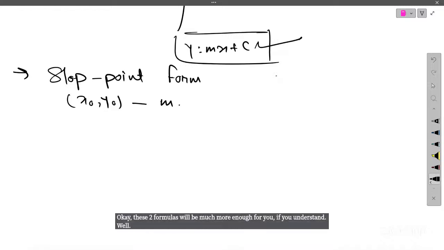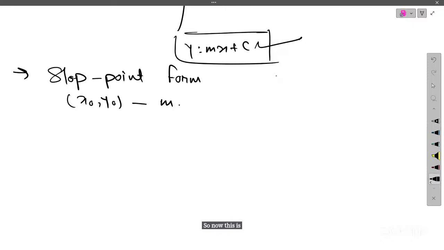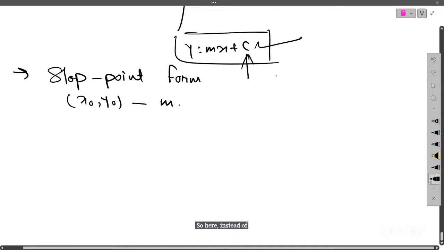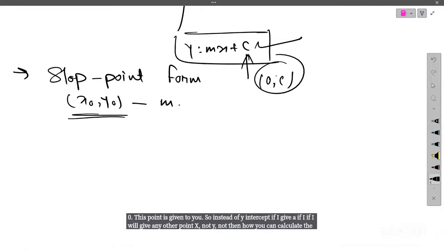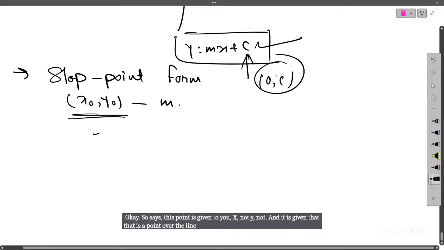Now this is another form, which is known as the slope point form. Here, instead of the intercept, so this is a y-intercept, right? The y-intercept means the point 0, c, which is given to you. Instead of the y-intercept, if I give any other point x0, y0, then how can you calculate the equation of line? Since this point x0, y0 is given, it is a point over the line L, and m is the slope of line L.